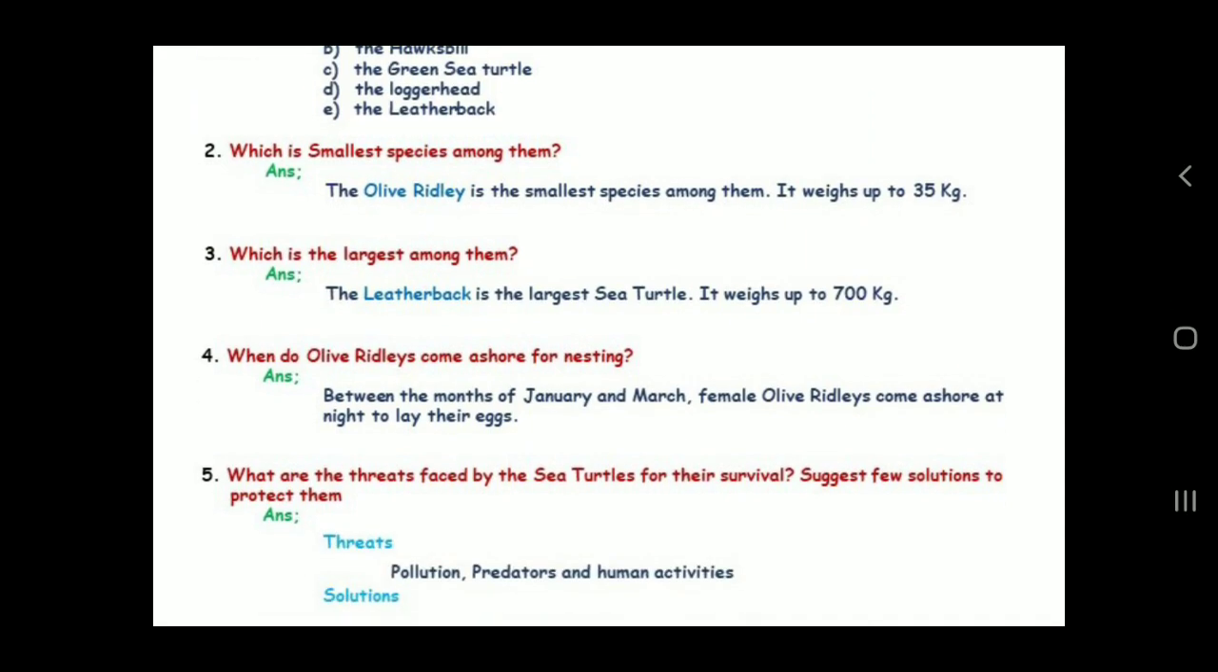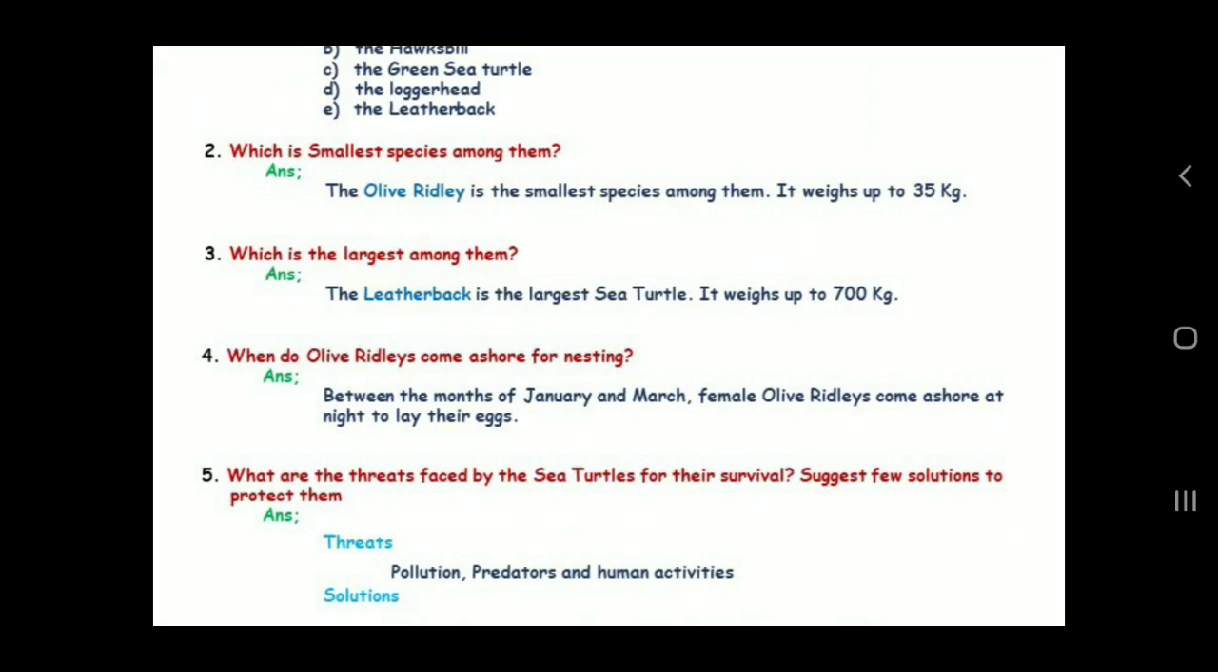Third question, which is the largest among them? Which one is the bigger sea turtle among them? The leatherback is the largest sea turtle. It weighs up to 700 kg. Okay, the leatherback is the largest sea turtle in the ocean among the 5, and it can grow up to 700 kg. Okay, so that means it will be so big, isn't it?